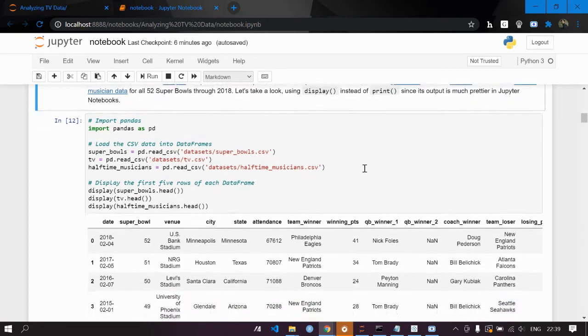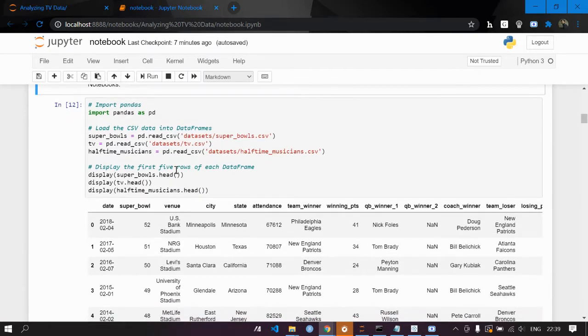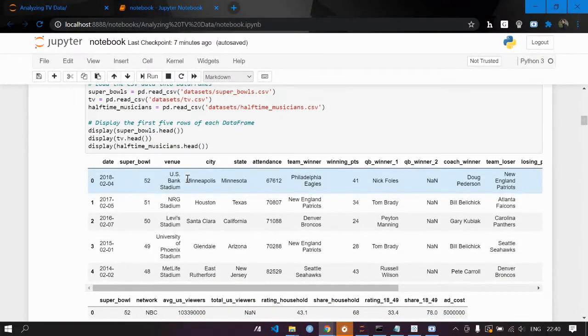Let's do it. First of all, as we all know, we have to import pandas. Through this we will import pandas, then we will call the CSV files and the datasets present. We will call the Super Bowl data, the TV data, and the halftime musicians data, and then display them in sequence, like super_bowl.head. If anybody doesn't know what the head method is used for, it is used to showcase the top 5 rows of the whole dataset.